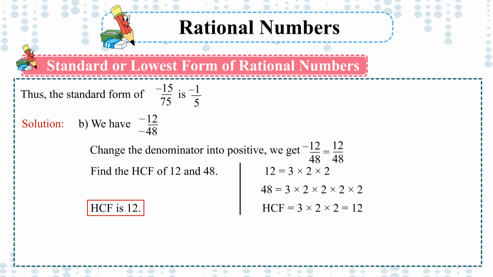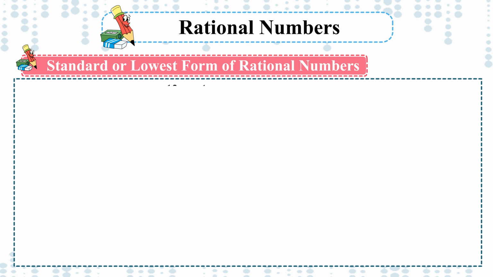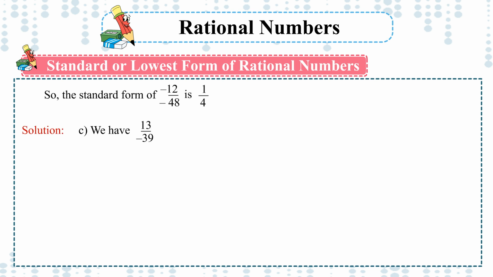HCF is equal to 3 multiply 2 multiply 2 is equal to 12. Divide both the numerator and denominator by 12, we get 12 divided by 12 upon 48 divided by 12 equals 1 upon 4. So, the standard form of minus 12 upon minus 48 is 1 upon 4.